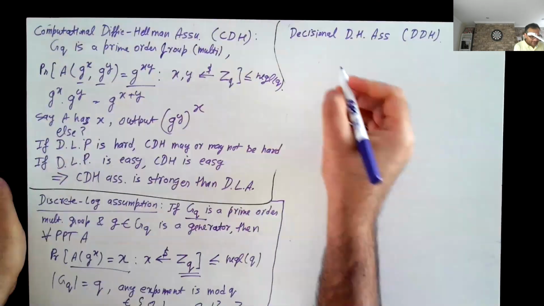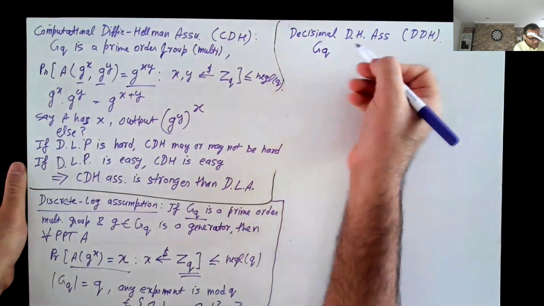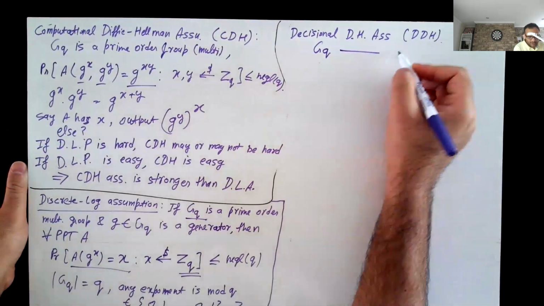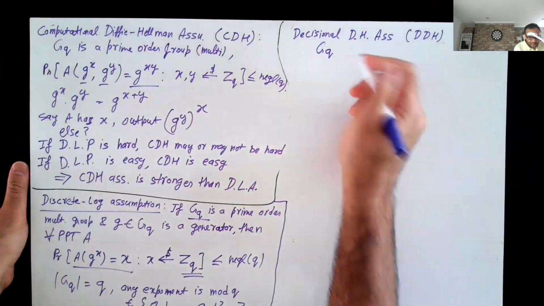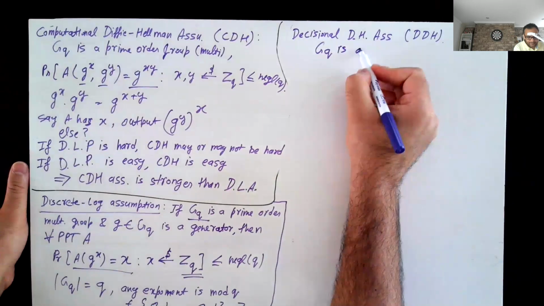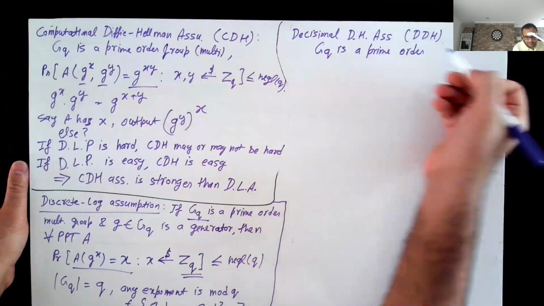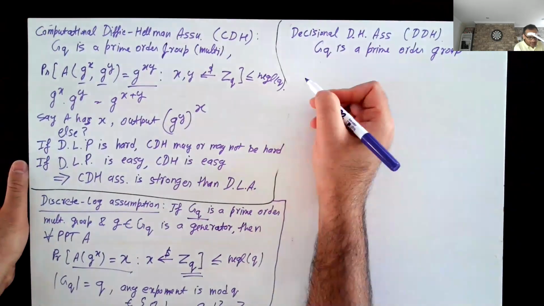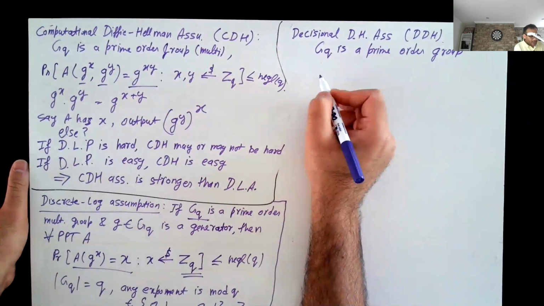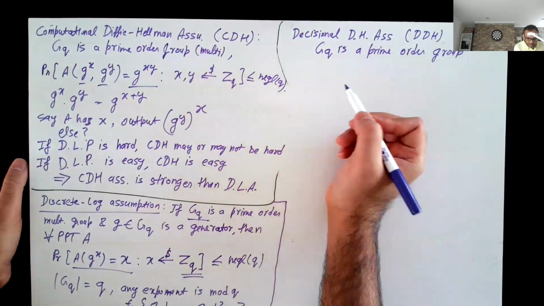So in more detail, again, G_q is a prime order group. Now let's talk about two different distributions.